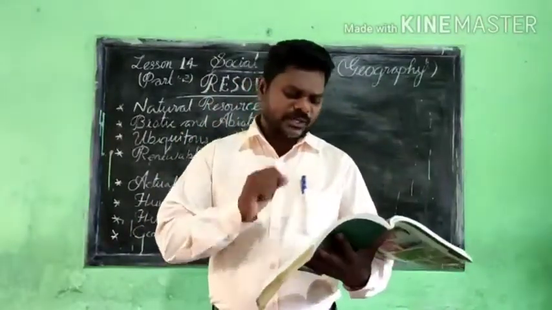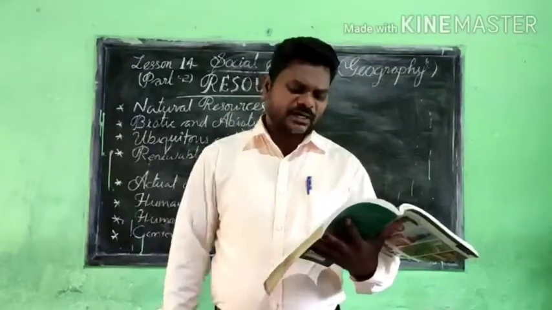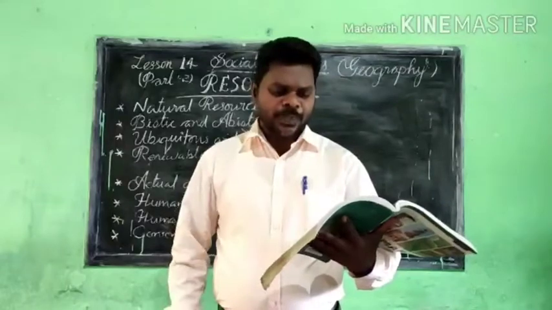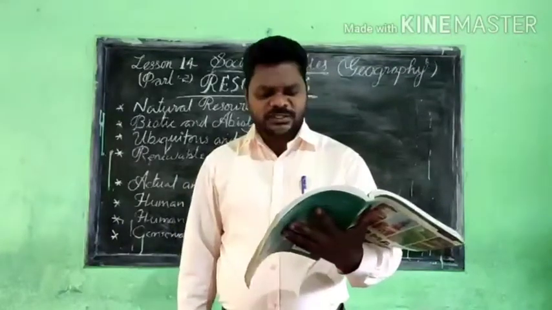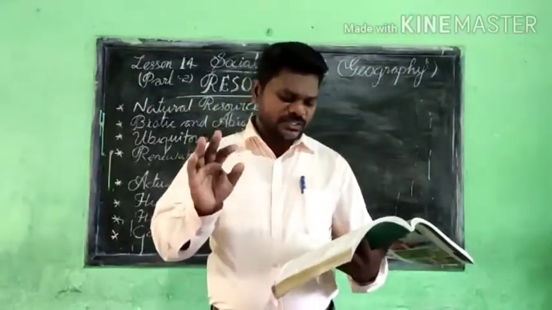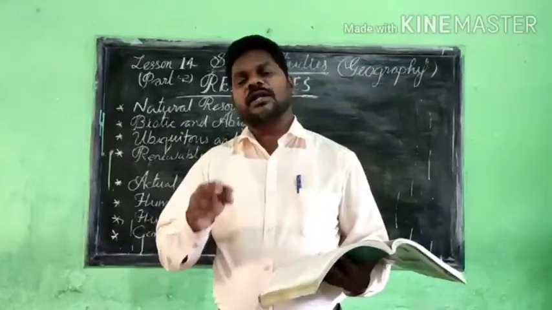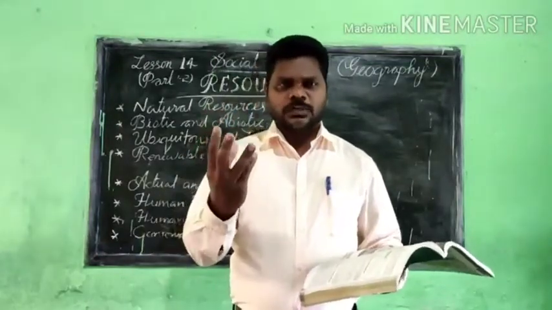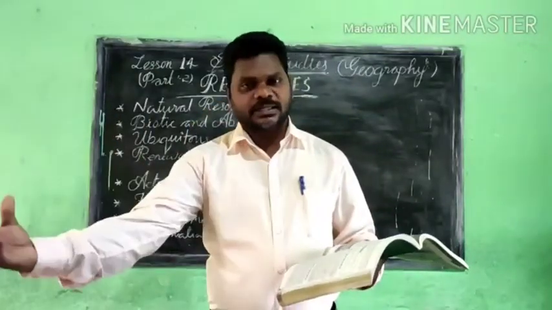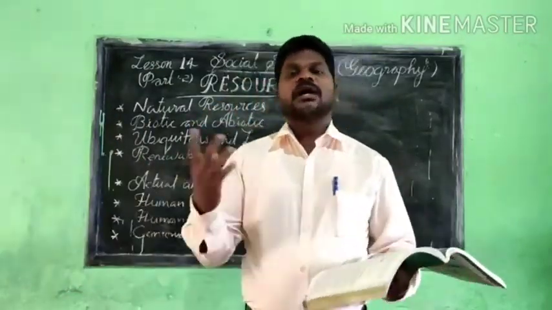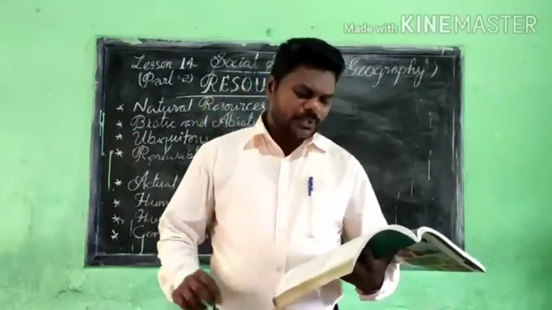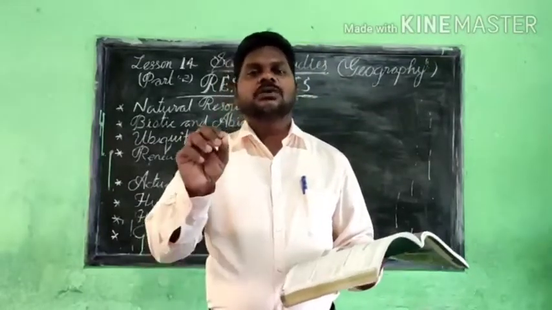It is very clearly mentioned here. Actual resources are those resources whose location and quantity are known, and we have the technology to exploit and use them. Listen carefully. For any particular resource, we know how much quantity is there and also where it is located. These are the two different pieces of information. If you have that type of resources, they are called actual resources.